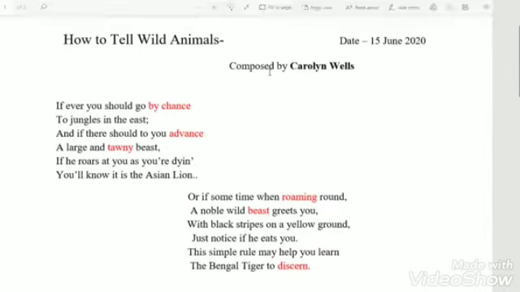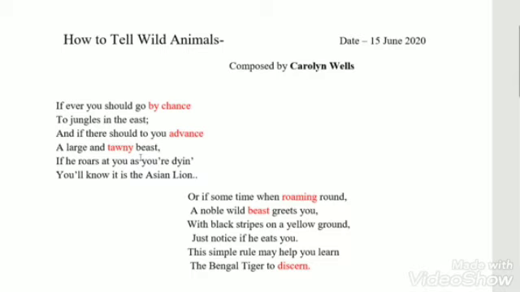Today we will discuss the poem How to Tell Wild Animals. This poem was composed by Caroline Wells, one of the greatest American poetesses, and she was born on 18 June 1862. Here in the poem, the poet has explained the characteristics of various wild animals in a very funny way. She has used language in a way that generates humor.